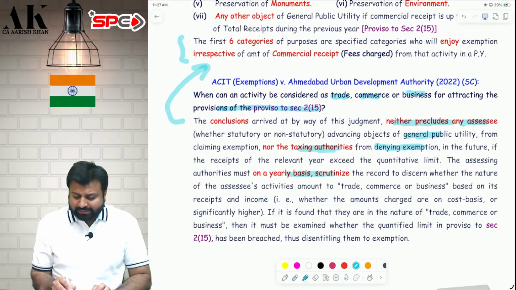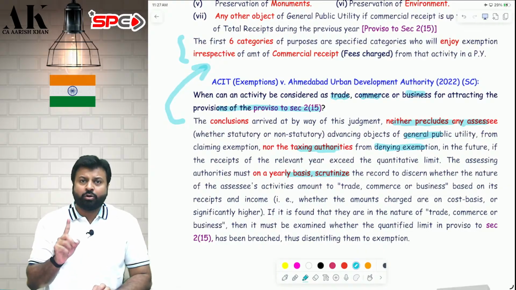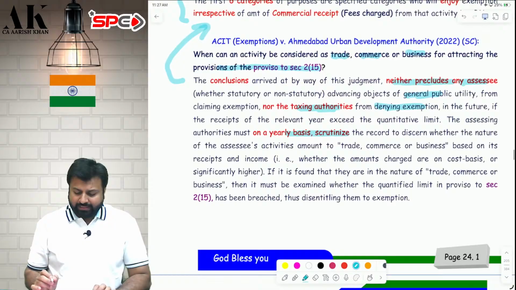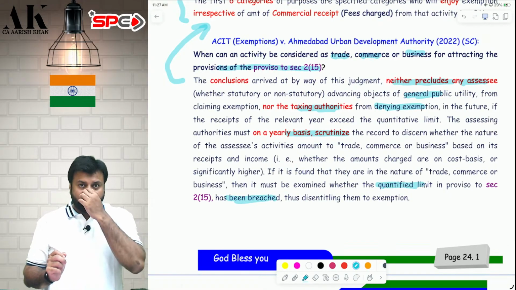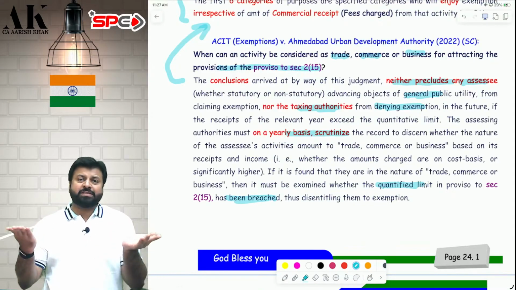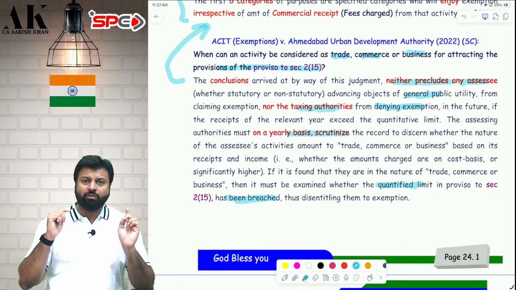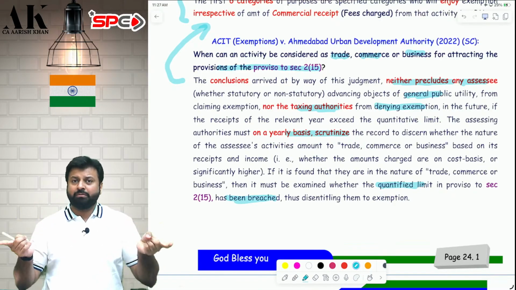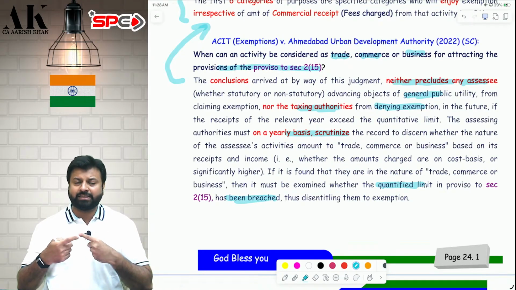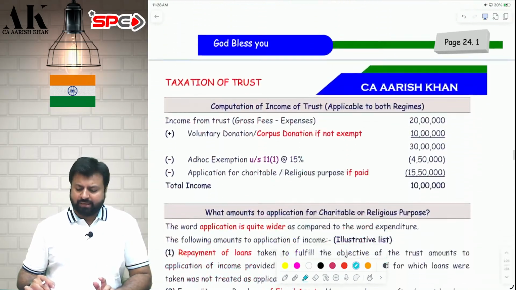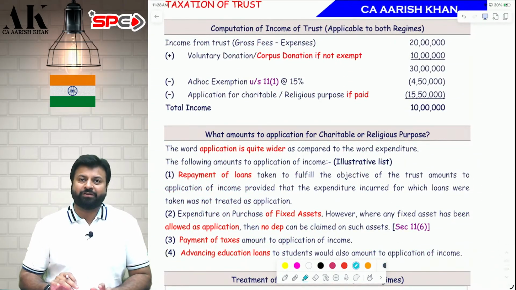You have to scrutinize the books of accounts of the assessee. You have to scrutinize the records of the assessee of every year and identify whether the assessee is actually doing trading activity or not, and then identify whether it is crossing the limit of 20% or not. So what is trade, what is commerce, what is business? It all depends on the facts. Department has absolute power to disallow. Assessee has absolute power to claim exemption. Both have to sit together, identify the facts and circumstances of every case, and then determine whether the activity done by the assessee is a charitable activity or not. I hope it is clear to all of you.